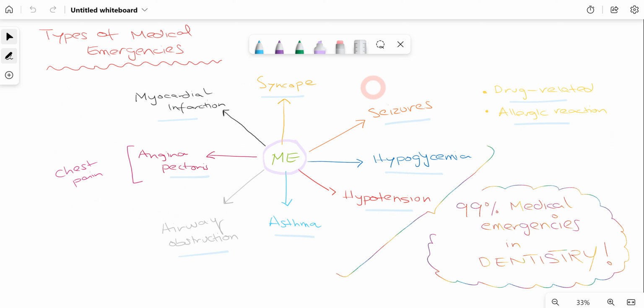There are different types of medical emergencies which can occur in a dental practice. For example, syncope, myocardial infarction, angina pectoris, airway obstruction, asthma, hypertension, hypoglycemia, and seizure, and some drug related and allergic related emergencies as well. Now, 99% of medical emergencies revolve around asthma, hypotension, hypoglycemia, seizures, and all of these. 99% of the medical emergencies will be in one of these categories. So we'll talk about all of these medical emergencies now in detail.